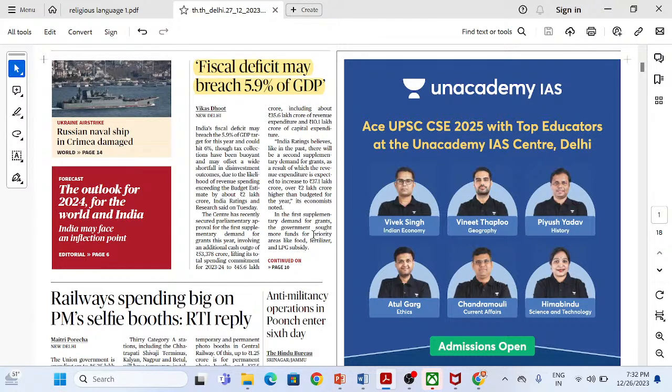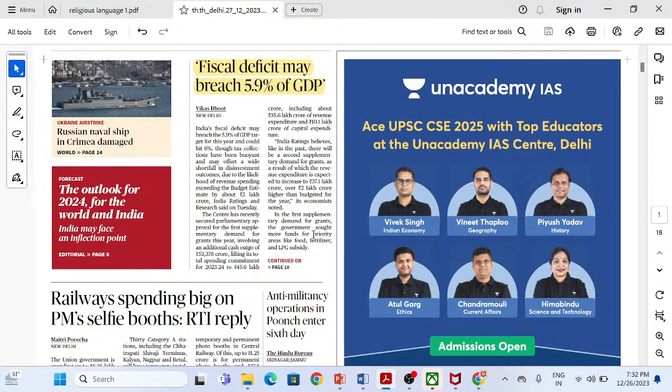Budget deficit used to consist of all the expenditure, capital and revenue, and all the receipts, revenue and capital, including the receipts that were generating a debt. So we used to include borrowings as a part of receipts when we calculated budget deficit. But that was discontinued from 1997, and we brought in a new measure to understand the deficit that the government has in one financial year, and that deficit was known as the fiscal deficit.